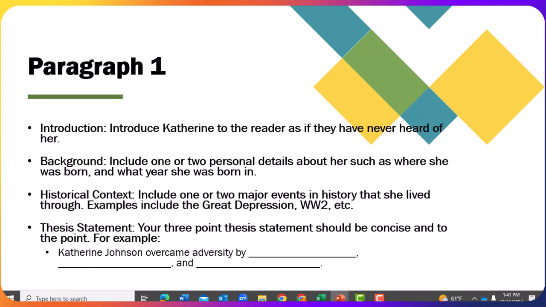In your first paragraph, you will need to introduce Katherine to the reader as if they have never heard of her. Include 1 or 2 personal details about her, such as where she was born and what year she was born in. After that, include 1 or 2 major events in history that she lived through. Examples may include the Great Depression, World War II, the Civil Rights Movement, and other historical events.